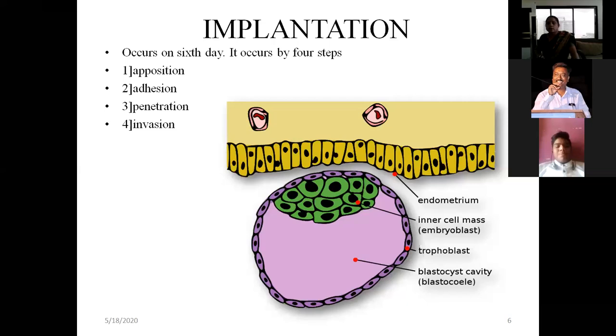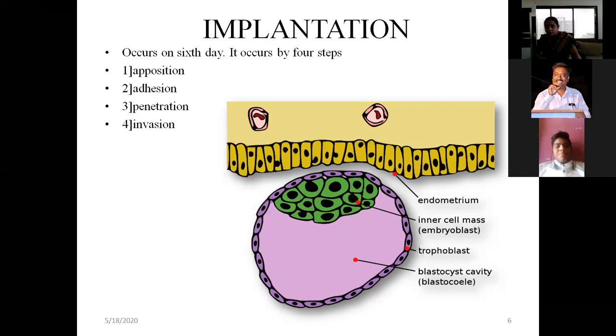Now during the process of adhesion, what happens? The trophoblastic cells merge with the endometrial cells. The endometrium of a pregnant uterus is also called decidua. So the trophoblastic cells go and get interlocked with the endometrium cells. And this interlocking is successful due to maternal receptivity, because the blastocyst, or the fertilized ovum, is not completely a maternal structure.